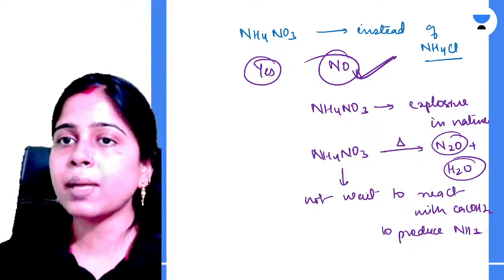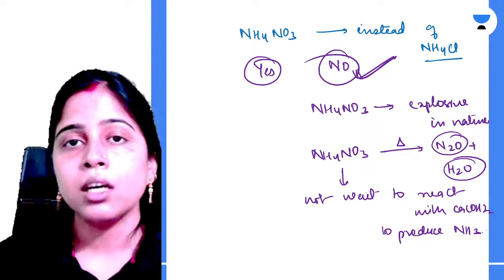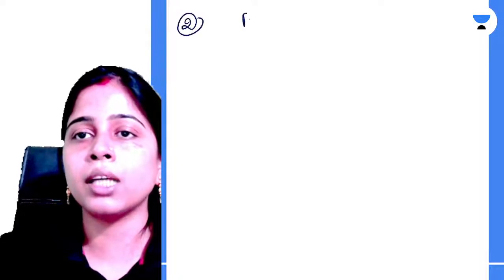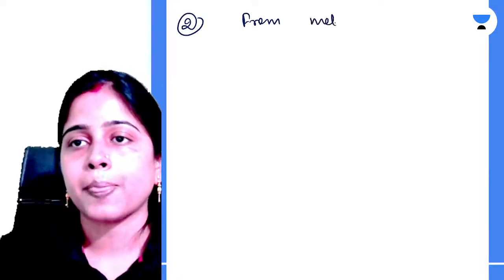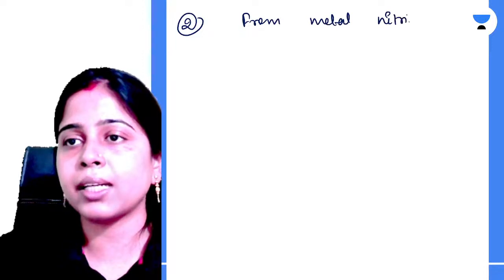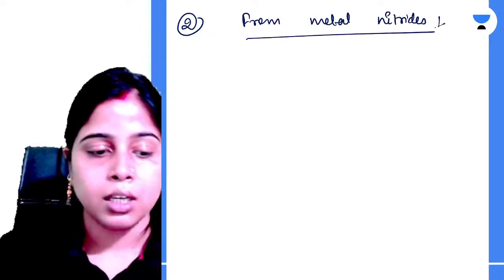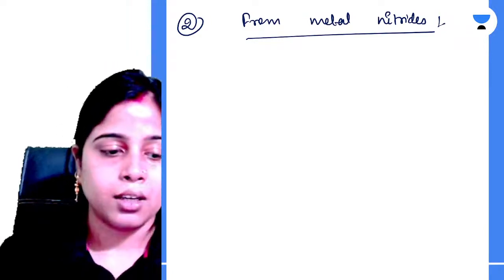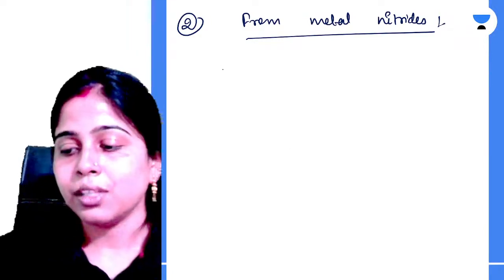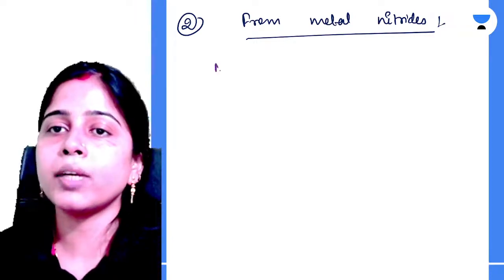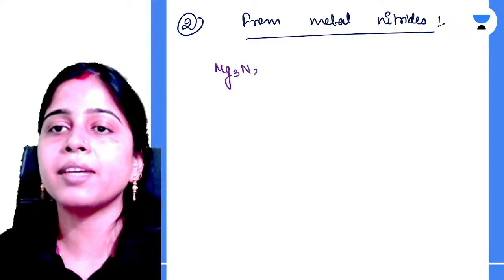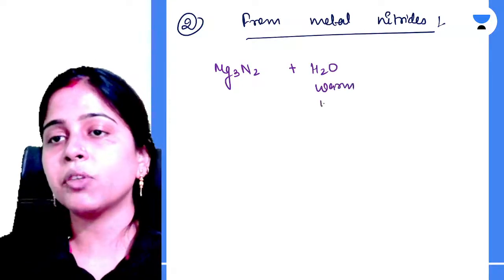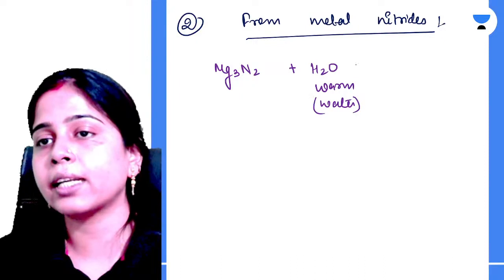This is the first method of preparing ammonia from the ammonium chloride salt. The second method is preparation of ammonia from metal nitrides. In this case, we are taking magnesium nitride and reacting it with some warm water.